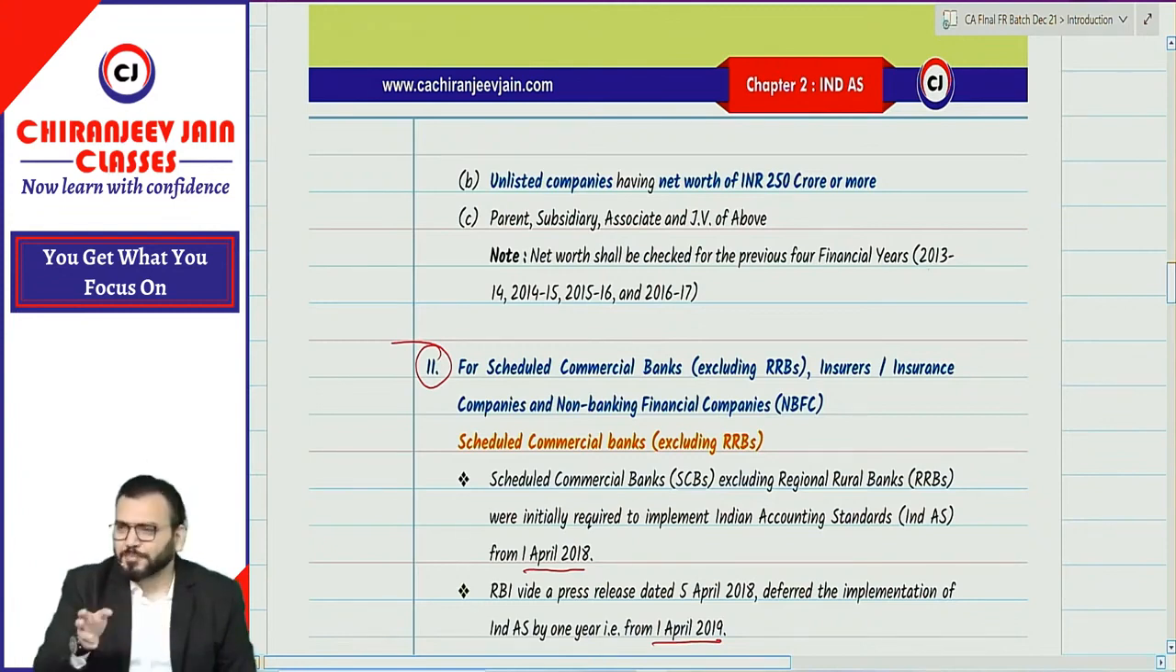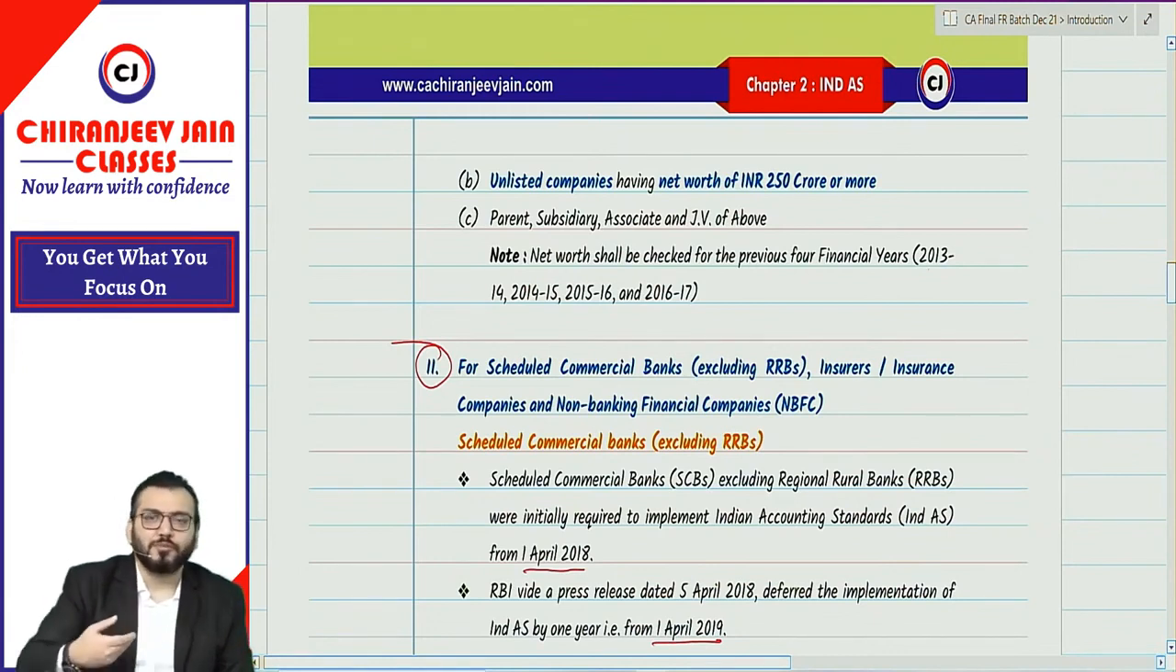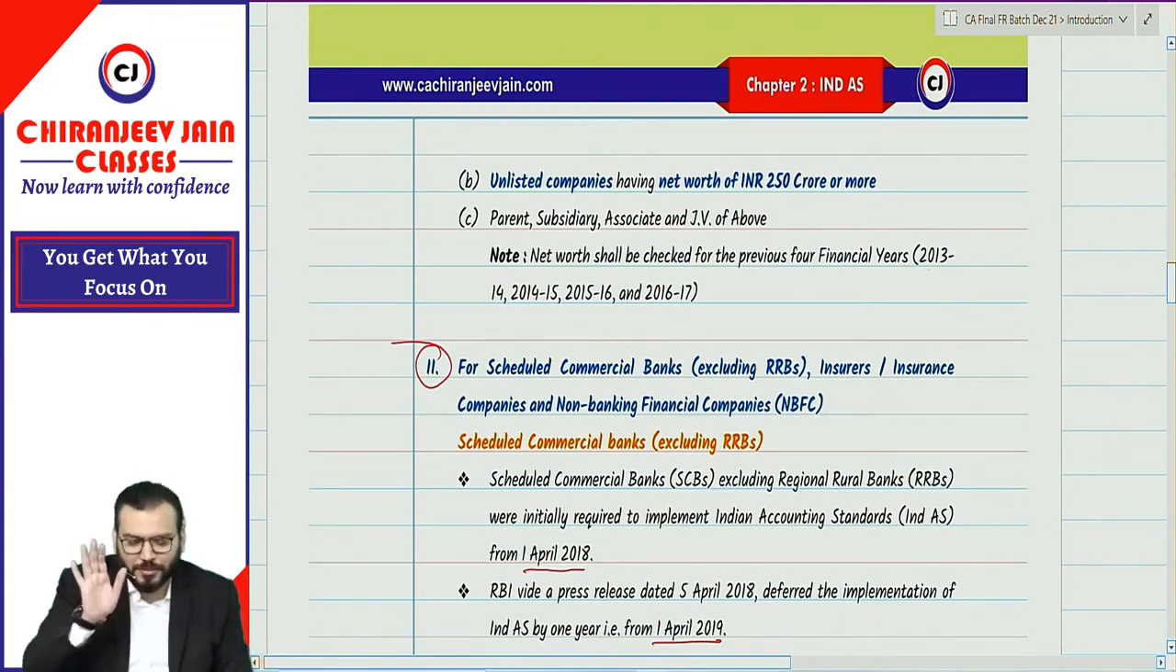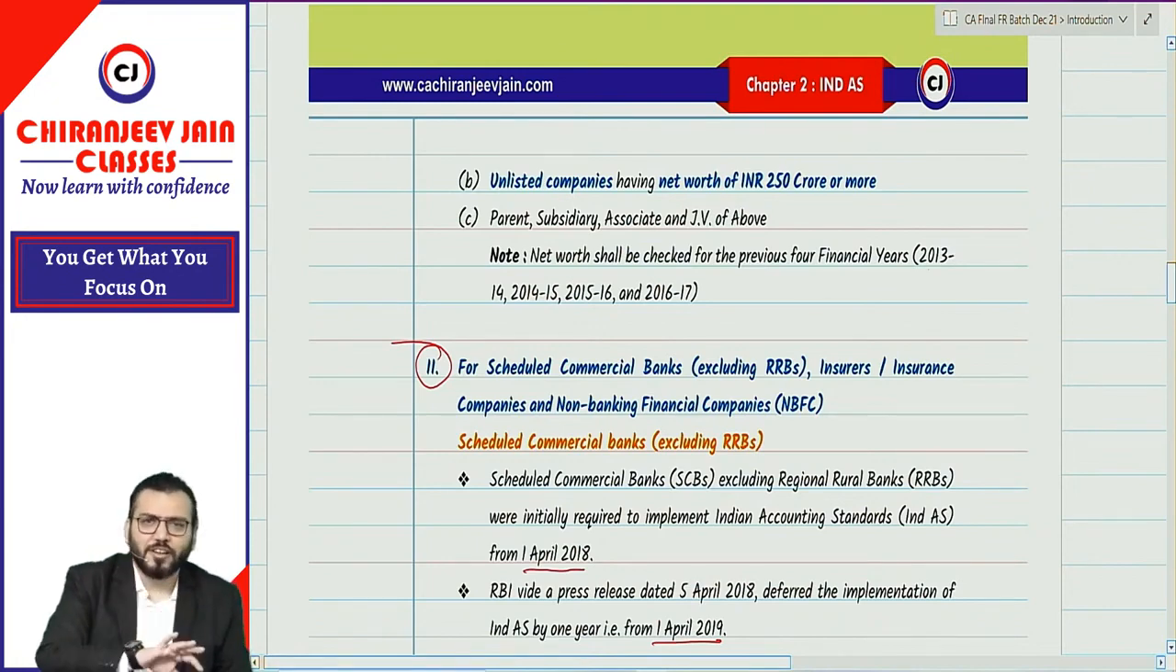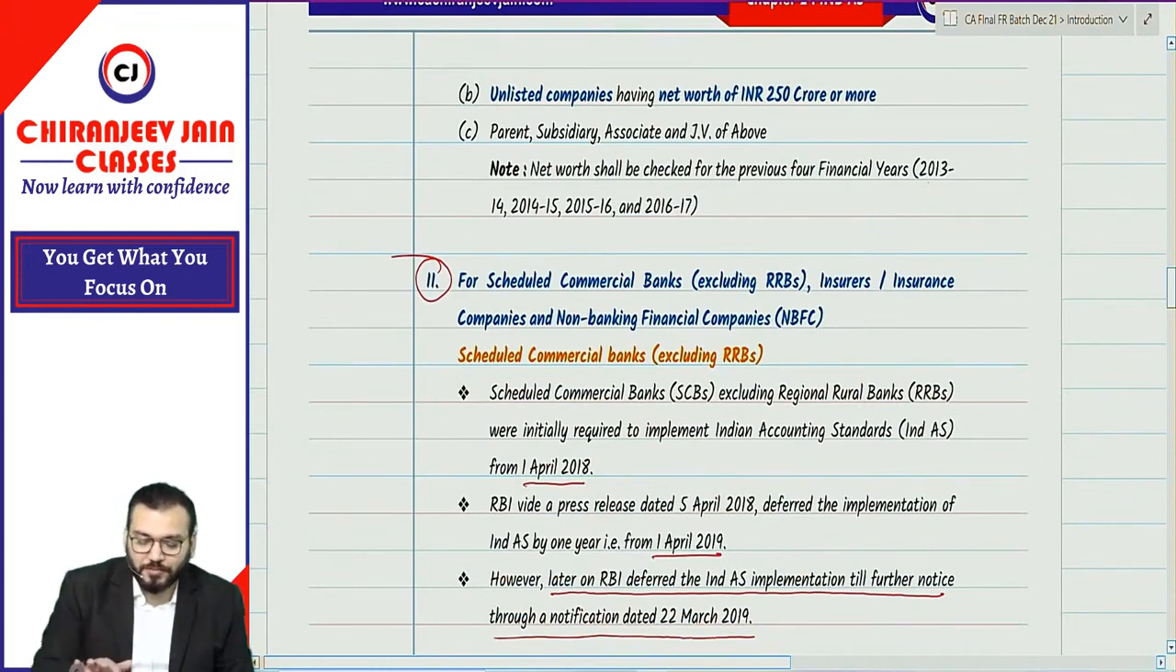Understood? Now what is parent, what are subsidiaries, what is associate, what is joint venture? Detailed discussion will be done when we start the consolidation chapter. Right now, whatever you know, that much you know. Correct? I will not discuss right now who are associates and who are joint ventures.